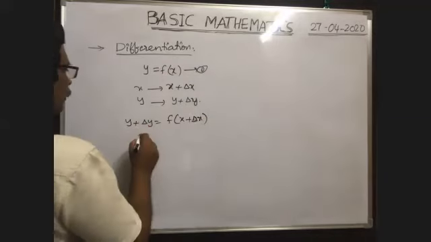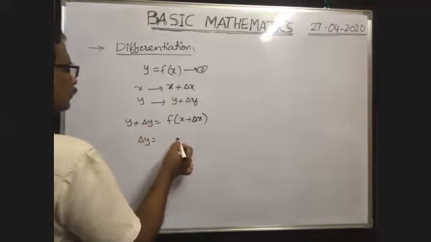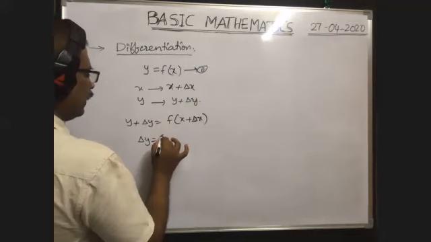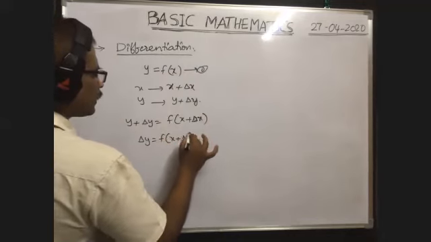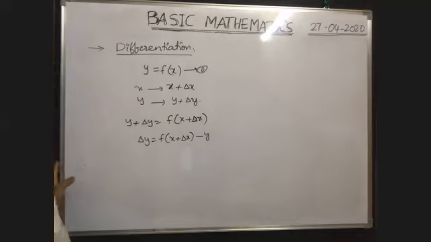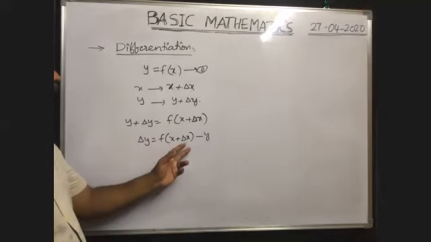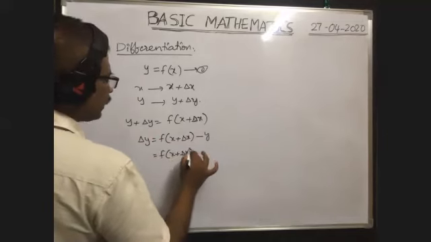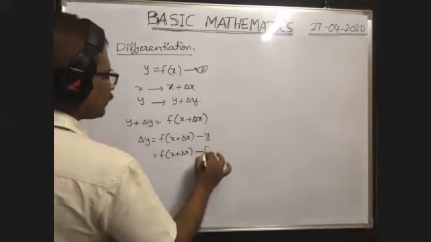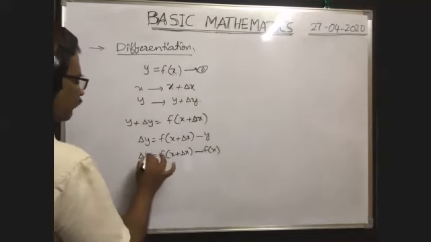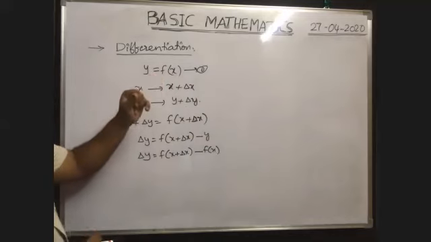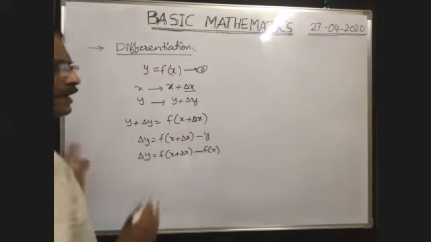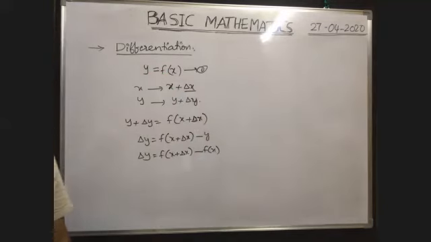Now from this, you take this y to the right, then delta y is equal to f of x plus delta x minus y, which is f of x plus delta x minus f of x. This is delta y. Here, what is the change in the x value? The x value changes from x to x plus delta x, so the change in x is delta x only.